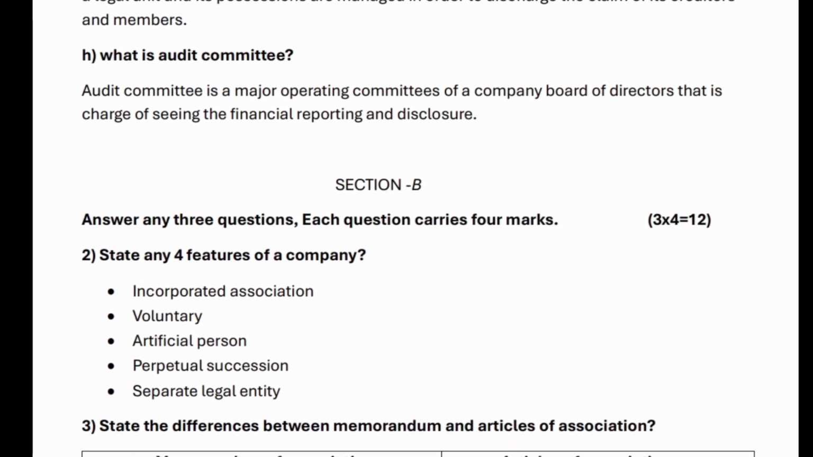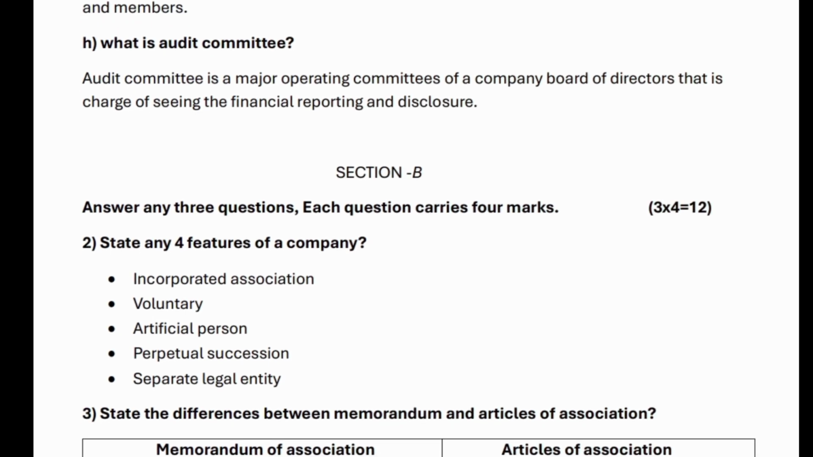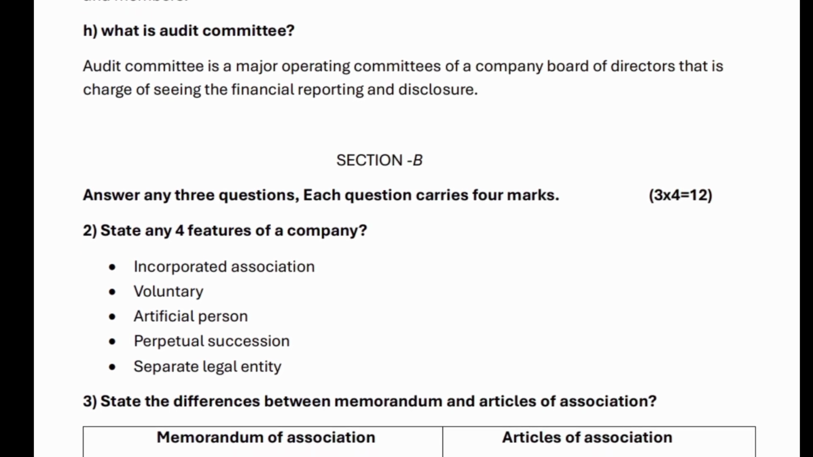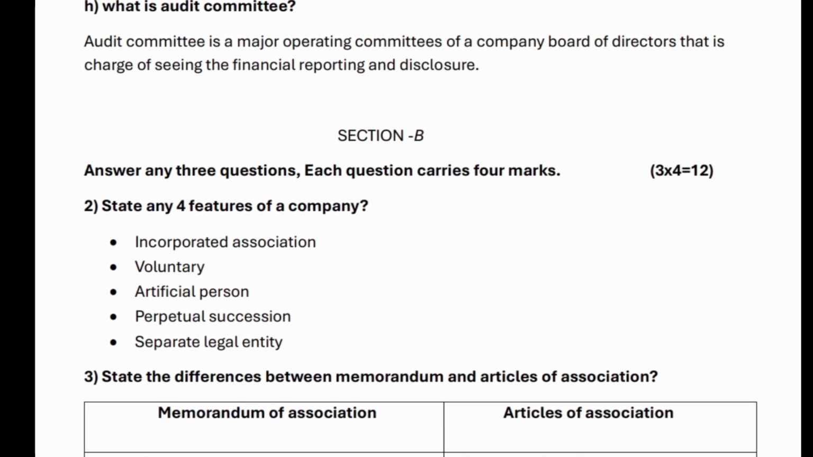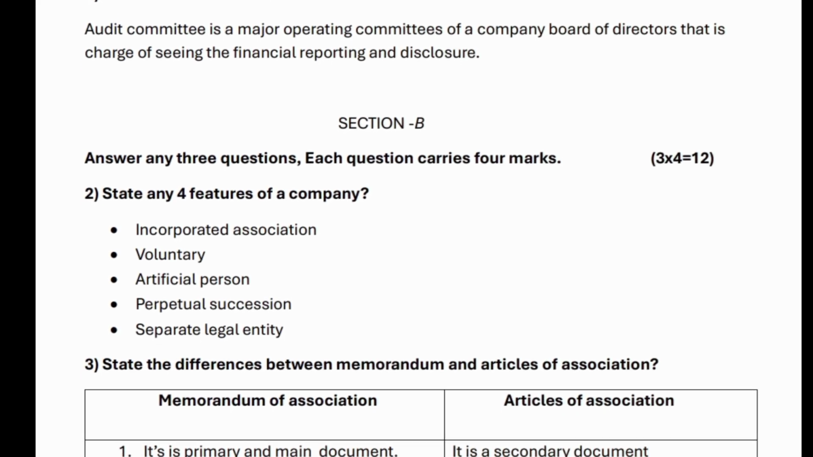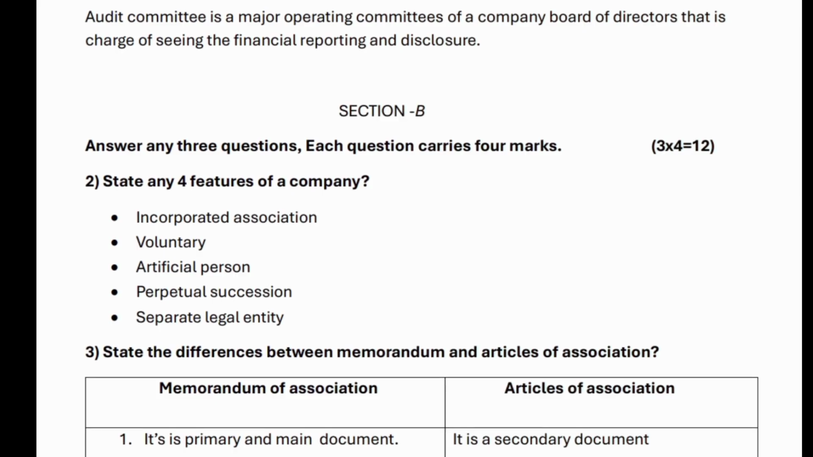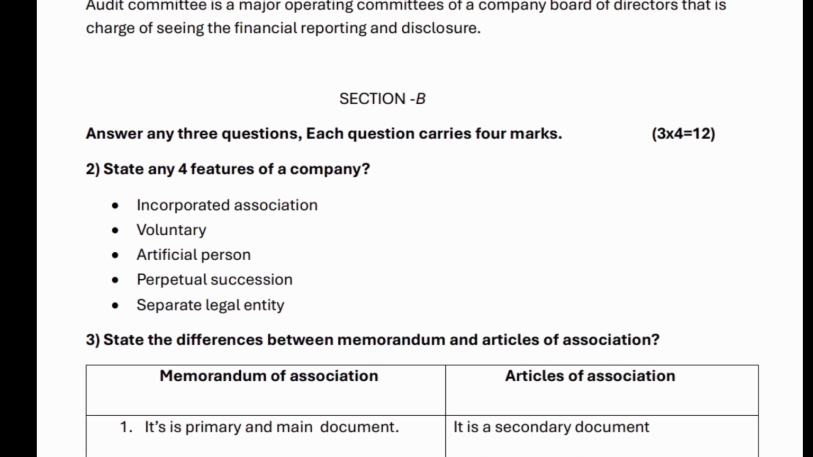Section B. Answer any 3 questions. Each question carries 4 marks, 3x4 equals 12. 2. State any 4 features of a company. Incorporated association, voluntary, artificial person, perpetual succession, separate legal entity.